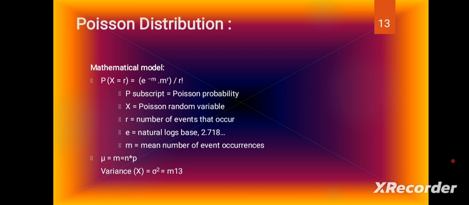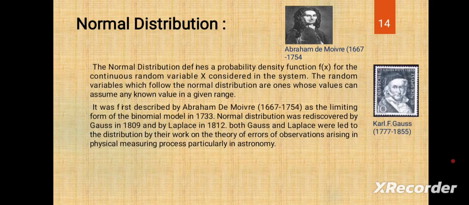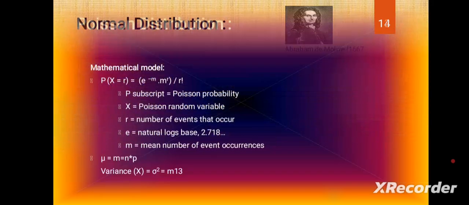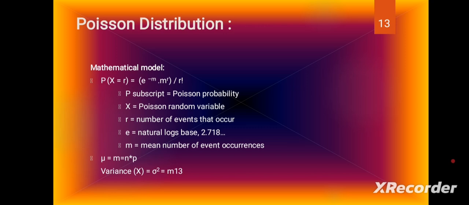So the mean or arithmetic mean is equal to n into p, the same formula as in the binomial distribution. The variance is different: sigma square is equal to m. So under the Poisson distribution we have discussed some matters, and the Poisson distribution is useful.